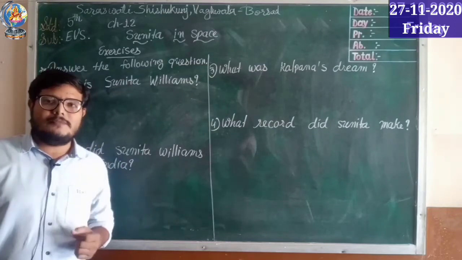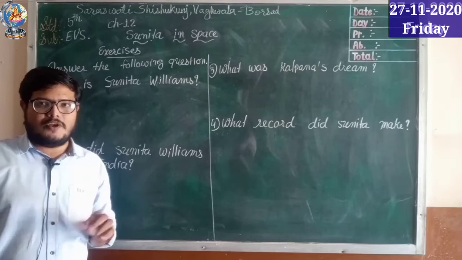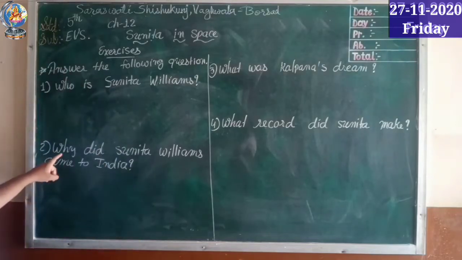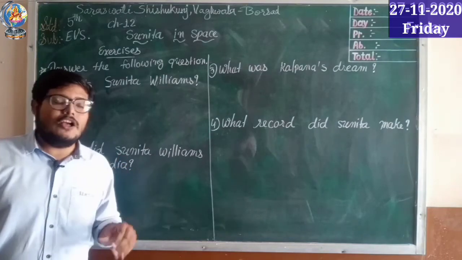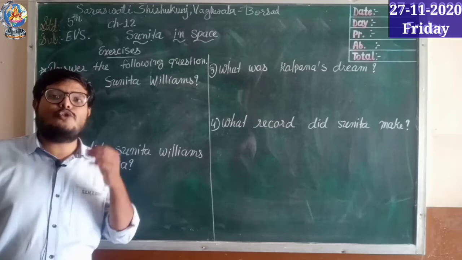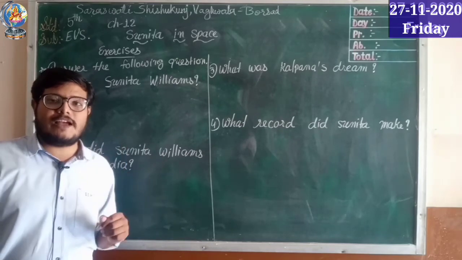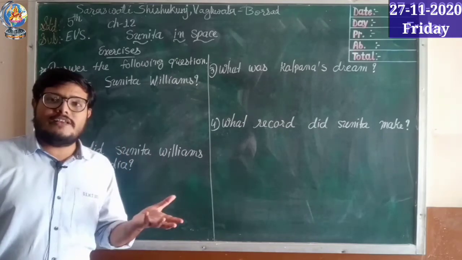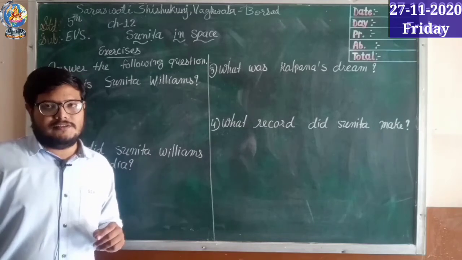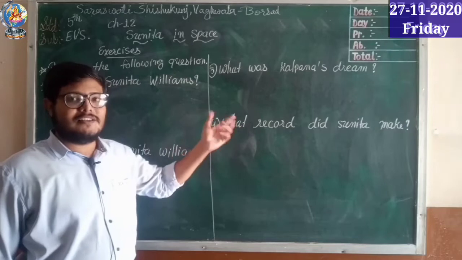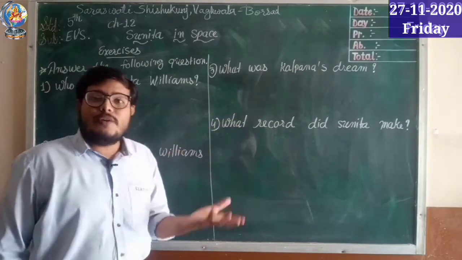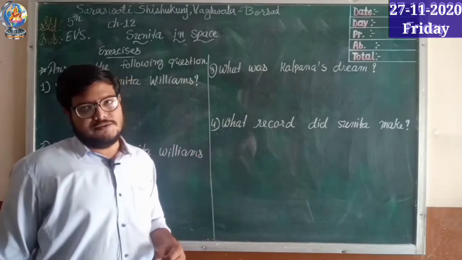Sunita Williams is a woman astronaut that we all know. Second question, why did Sunita Williams come to India? Sunita Williams came to India to fulfill Kalpana Chawla's dream to come to India and talk with children, right? Okay, what was Kalpana's dream? The answer is in the previous question. Kalpana's dream was to come to India and talk with school children, right?